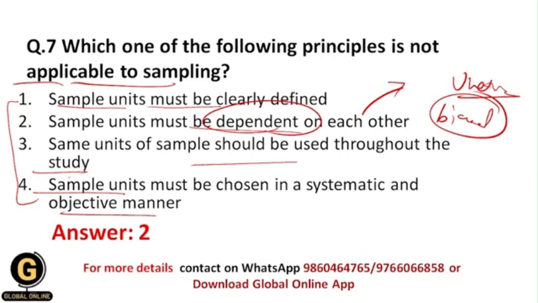Sample units must be clearly defined. Yes, this is one of the principles which is applicable to sampling. As well, same units of sample should be used throughout the study. When we use different units, then obviously our results won't be accurate, right? So this is again one of the principles which is applicable to sampling. Sample units must be chosen in a systematic and objective manner. So again this is one of the principles of sampling technique, because we need to do all the procedures in a systematic and objective manner.